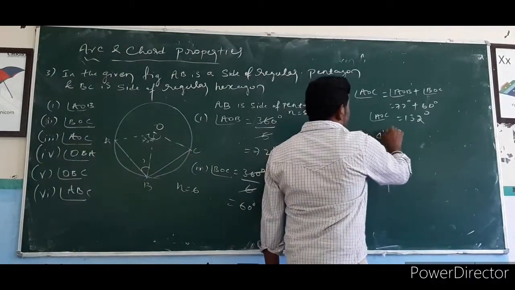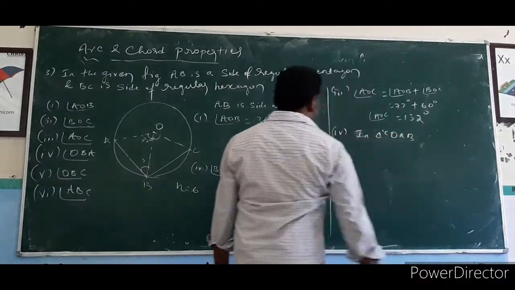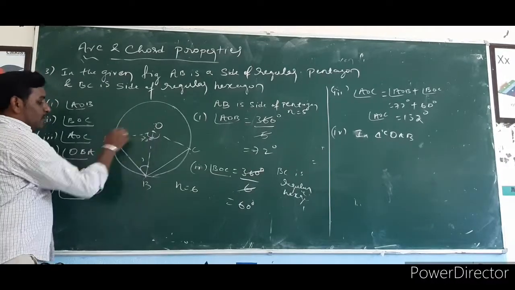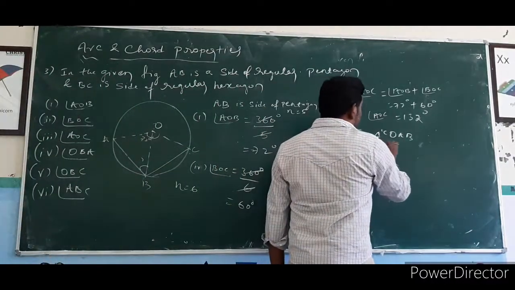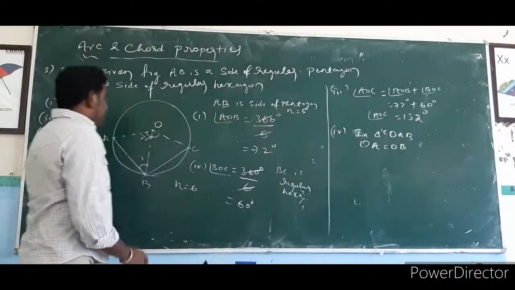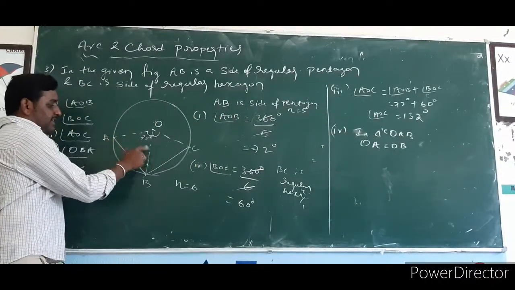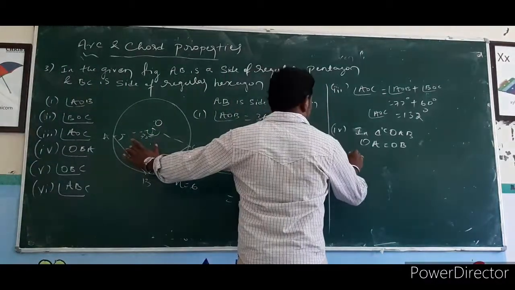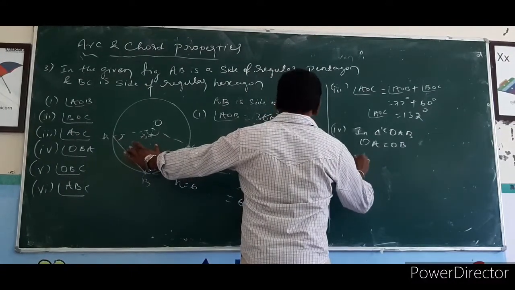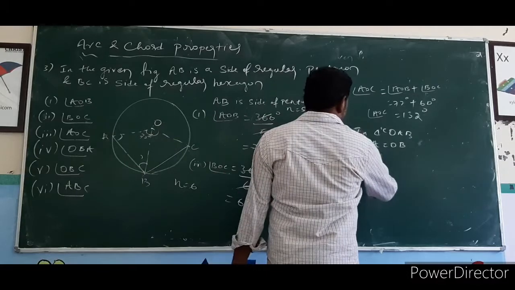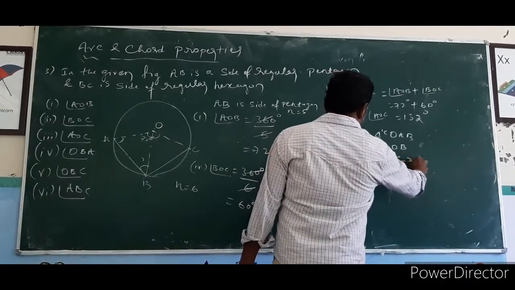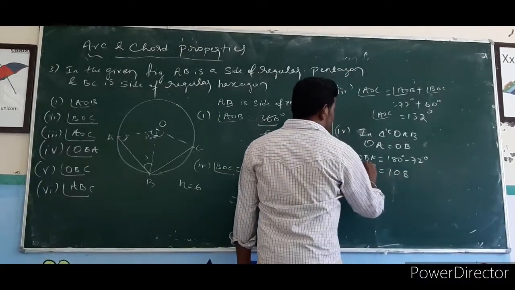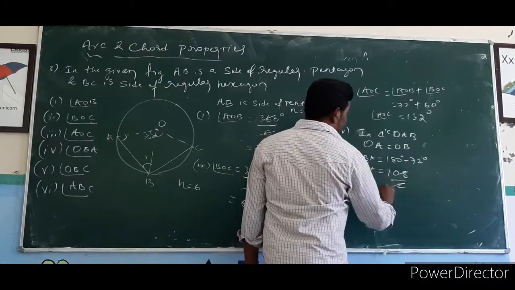In triangle OAB, the angle at O is 72 degree, and OA equals OB because they are radii of the circle, so these two angles are equal. 180 minus 72 gives 108, and divided by 2 is 54 degree.